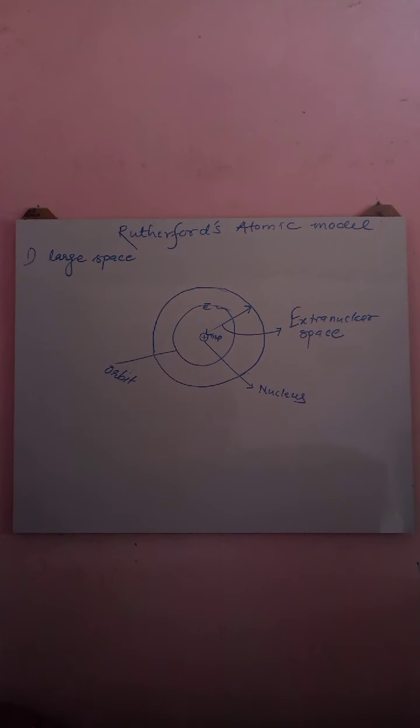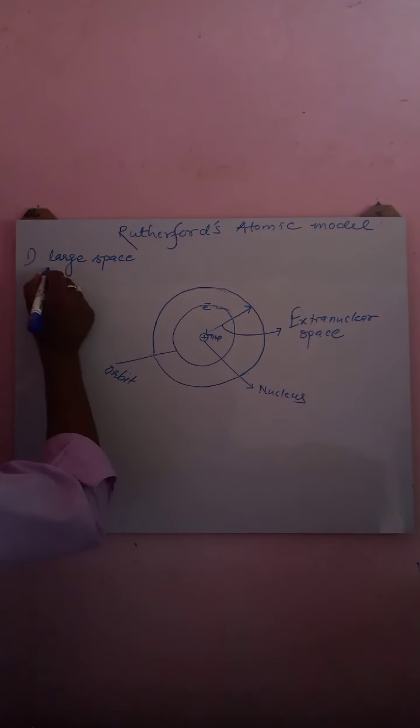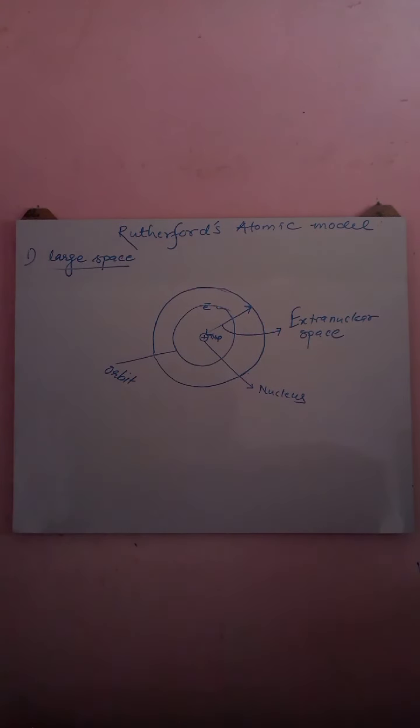In that observation, most of the alpha particles went straight, and the conclusion was that most of the space in an atom is empty. So Rutherford told that in an atom, a large empty space is present. That's why alpha particles went straight during the experiment.